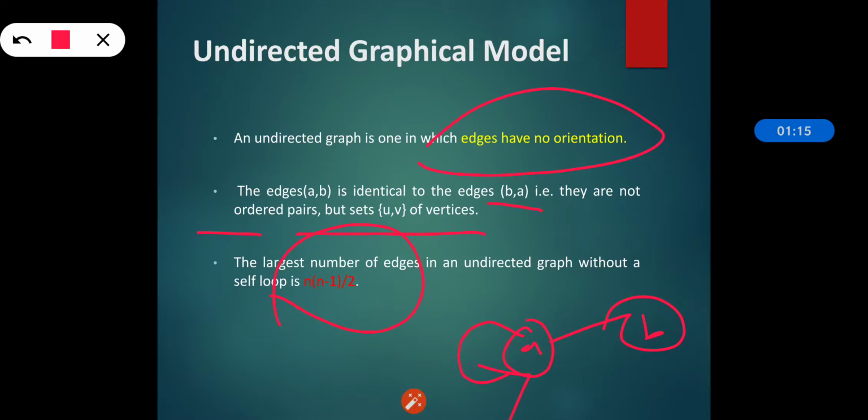So the graph G is undirected if the vertices AB have an edge, and BA also have the edge. Generally these ordered pairs are represented only by the undirected edge, and undirected graphical models are also called Markov networks. The Markov random field, known as a Markov network, is a model based on an undirected graph.